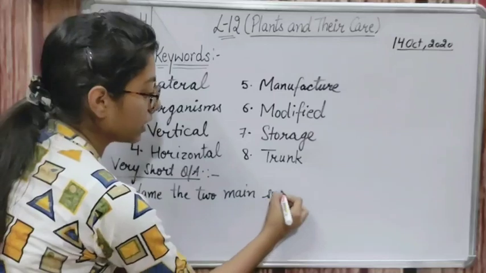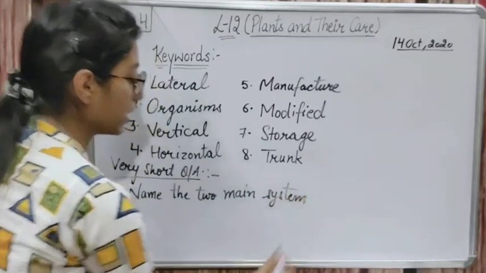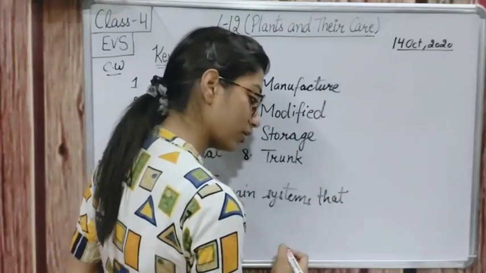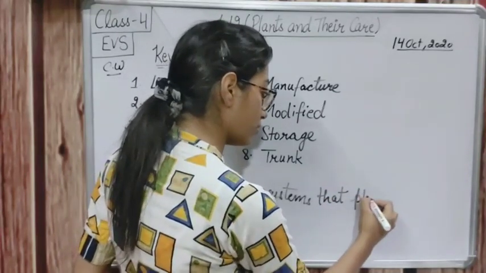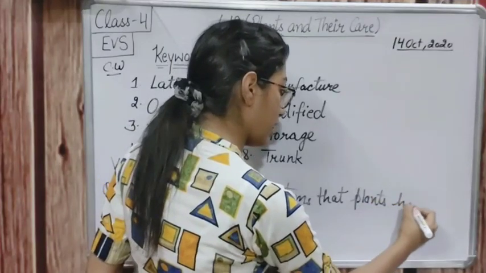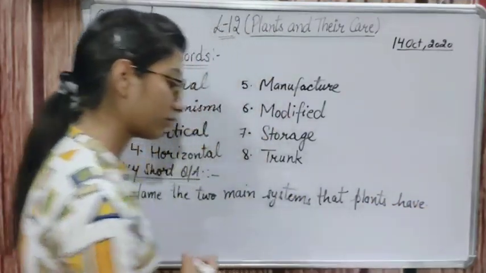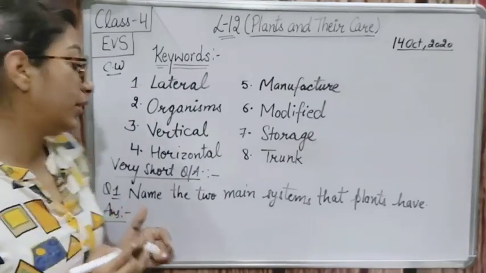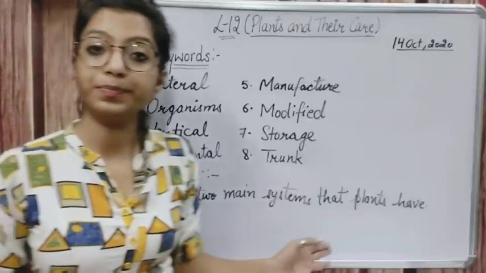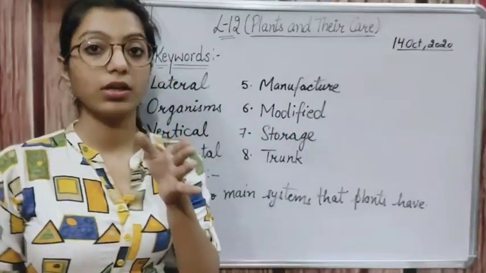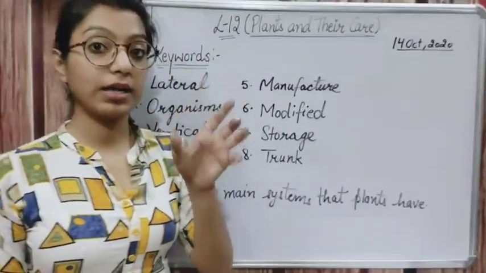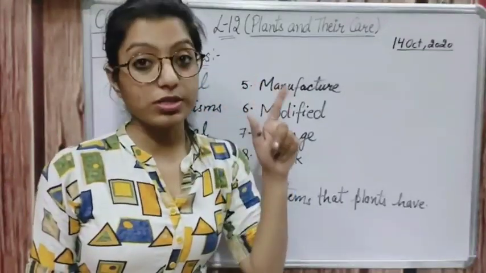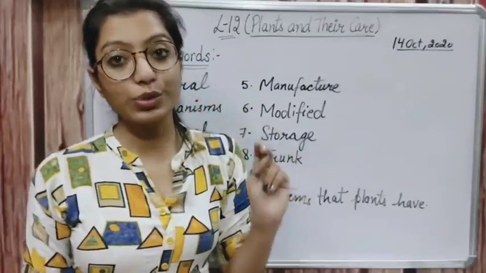Main systems that plants have. Okay, so how many main systems are there? I hope you all know the names. Yes, the parts of plants are divided into 2 systems: the first system is the root system and the second system is the shoot system, right?